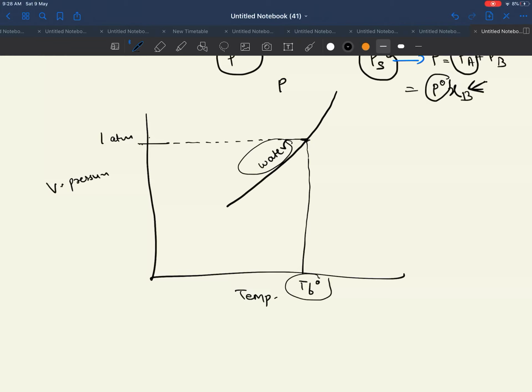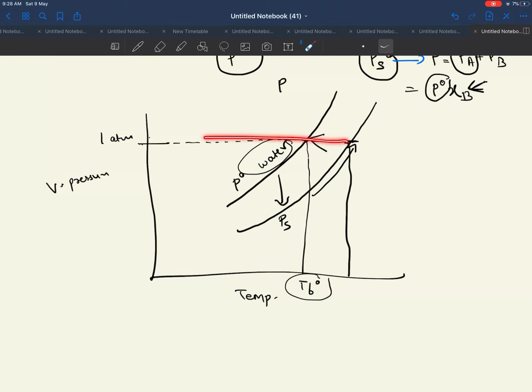But when we are talking of the solution, the curve of the solution is going to be lower than the pure solvent, which tells us that the vapor pressure of the solution is always less than P naught. Vapor pressure of the solution is less. This means that to make it equal to atmospheric pressure, we have to heat it that much more. And we will see that at this particular temperature the vapor pressure becomes equal to the atmospheric pressure. This means this is the pure liquid.